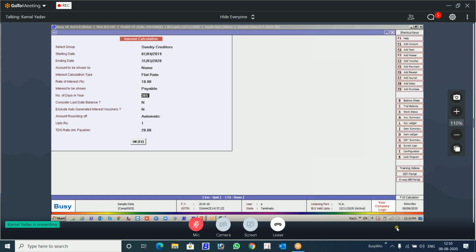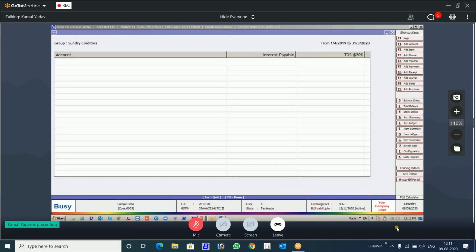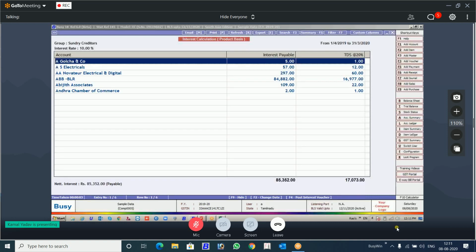So how is this going to work? I said my interest rate payable is 10% and TDS rate is 20%. Let's see. You will see here, it will show you the interest payable and the TDS calculated on that. Means you have to deduct that TDS.